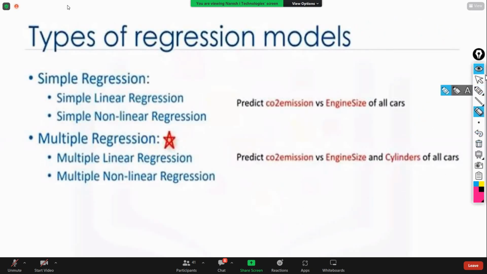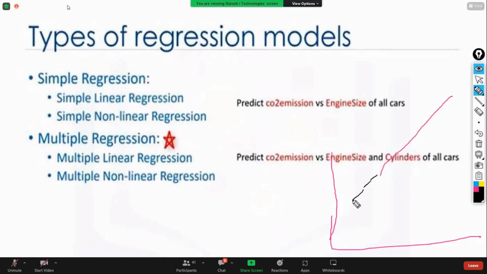Sir, what is meant by y-intercept? Some of you may not be that good at maths, or you have forgotten. Not a problem. If you extend this line like this, somewhere it is going to cut the y-axis.